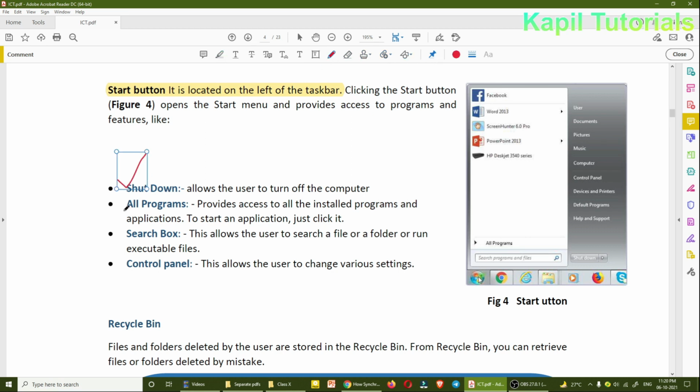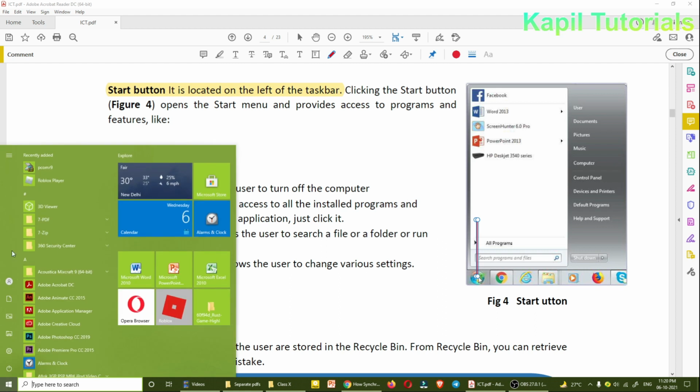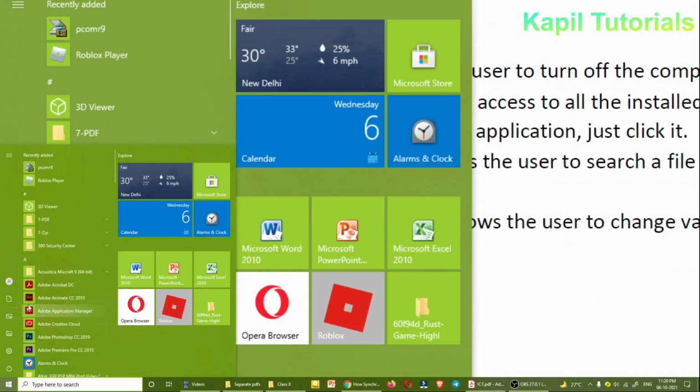Shutdown, you know very well. All programs, I've just shown it, it will show all the programs as it is showing here. By clicking here, it shows all the programs. The same way here also, it will show me all the programs. Yes, it is showing all the programs to me.